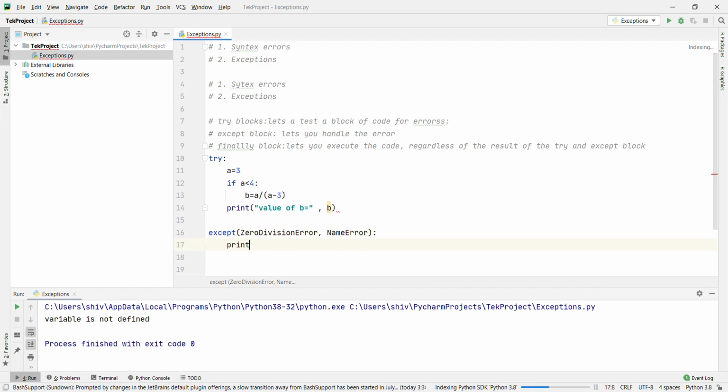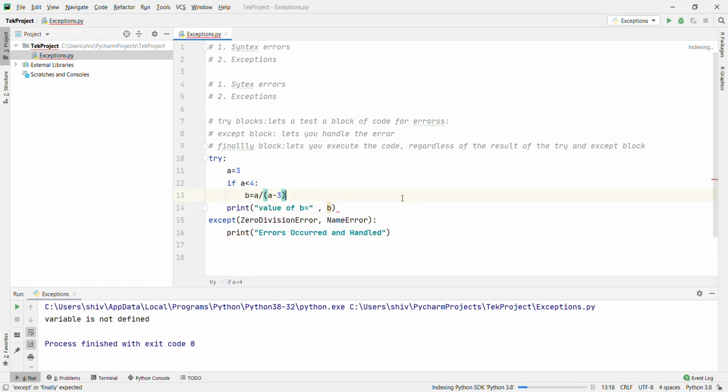Now we are going to print errors occur and handle. Okay, let's run and see what will happen here. Errors occur and handle.